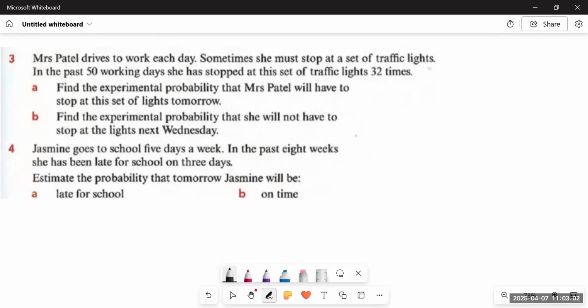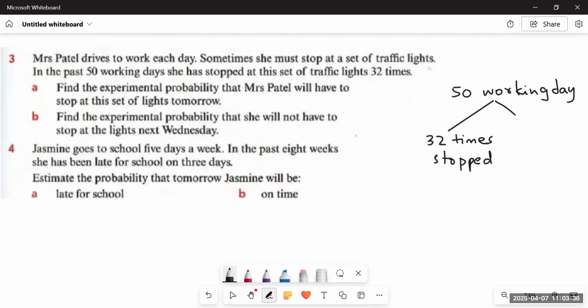Out of 50, she has stopped. It means there are 50 working days. This is the total number of days for which the experiment has been carried out. And out of 50 working days, 32 times she has stopped at the set of traffic lights. Now we have to find the experimental probability that Mrs. Patel will have to stop at this set of lights tomorrow.